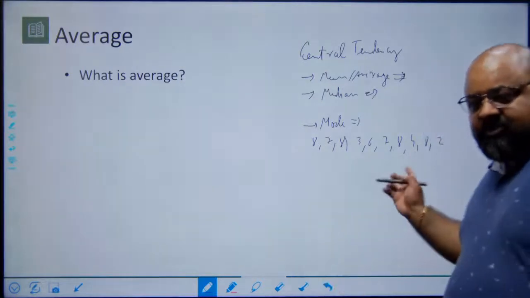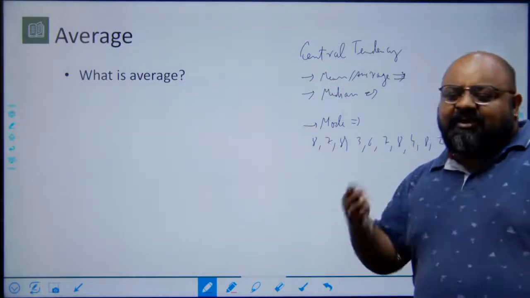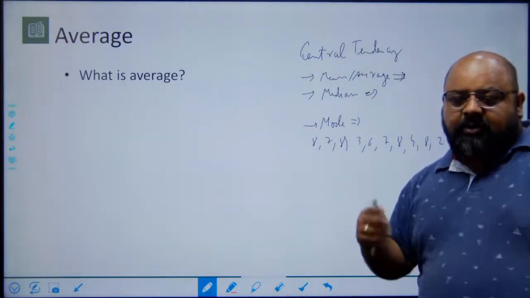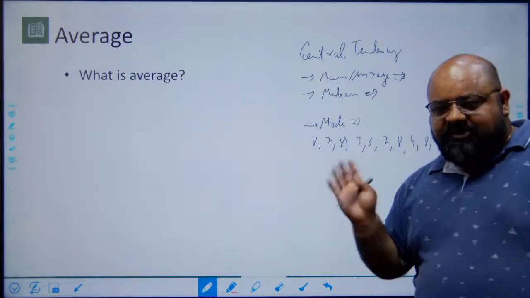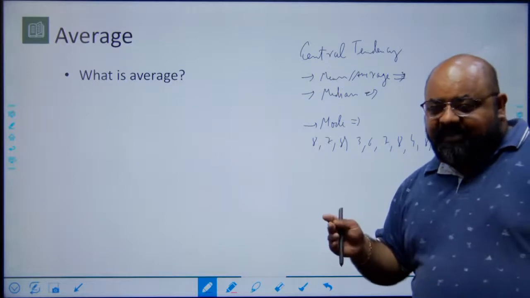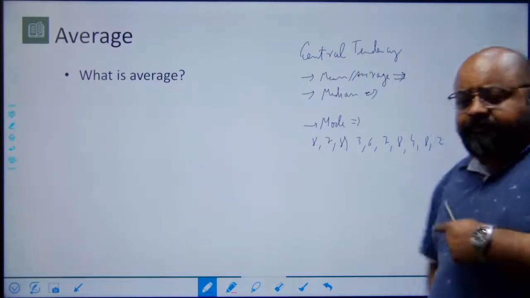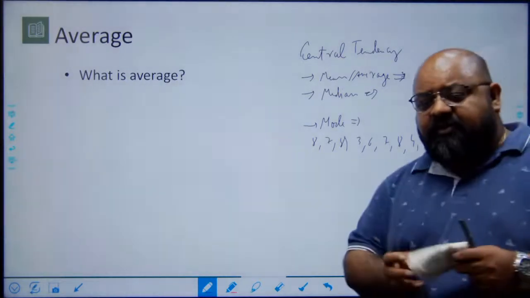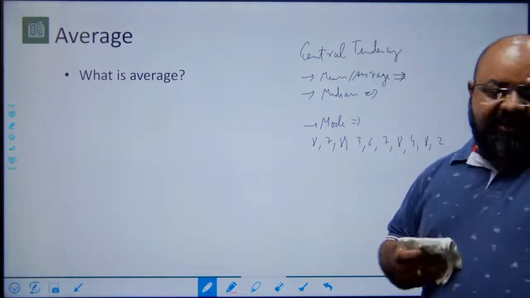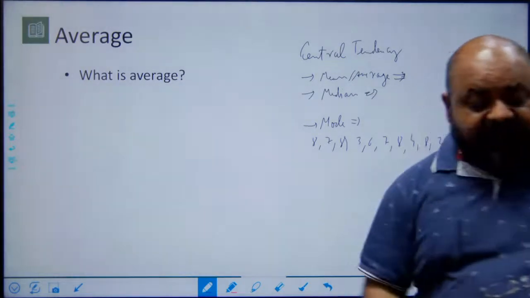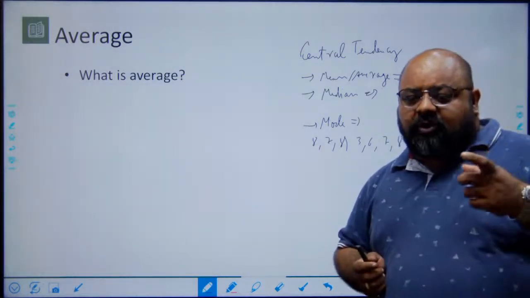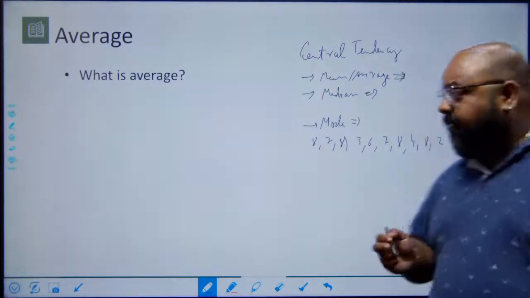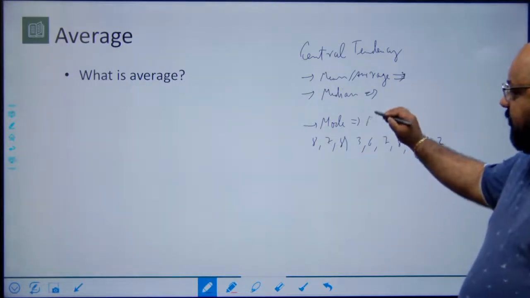Since 8 repeats most number of times, again, there is a method of finding out the mode, there is a process, but for our purpose, this is good enough. The number that repeats the maximum number of times becomes the mode. Here 8 repeats the maximum number of times, and therefore the mode of this data is 8. So what I'm saying is, if students give this exam, there is the most likelihood that the score students will get will be 8, right? So this is most frequent.